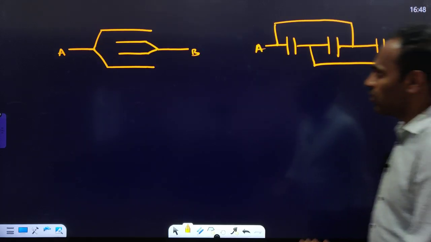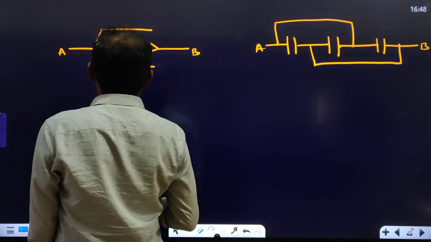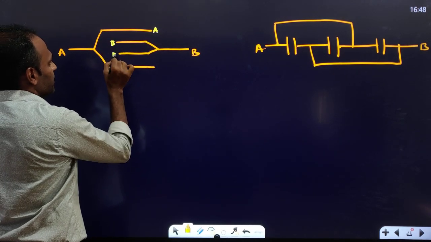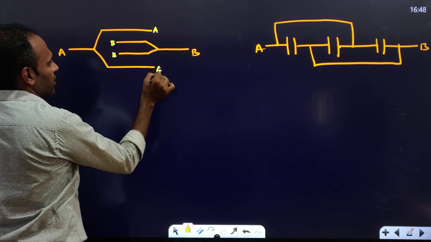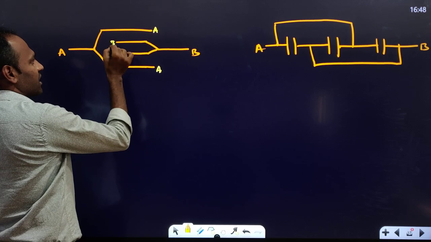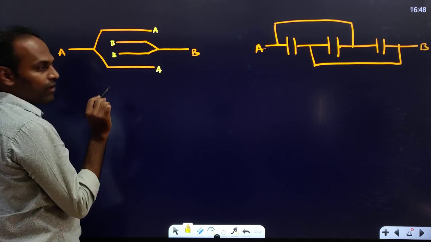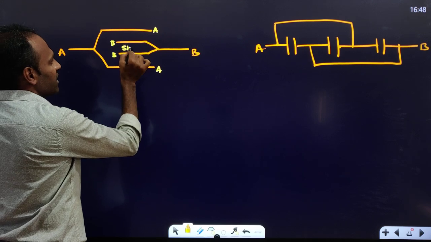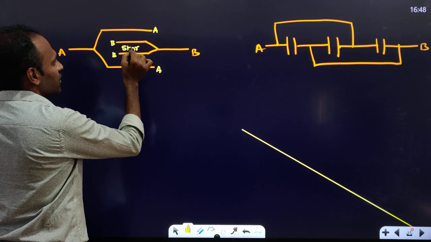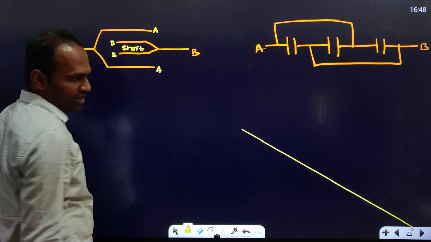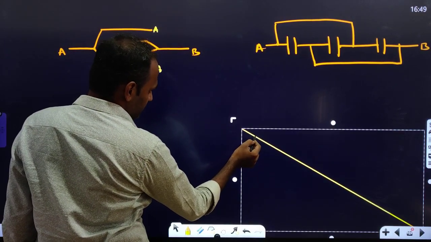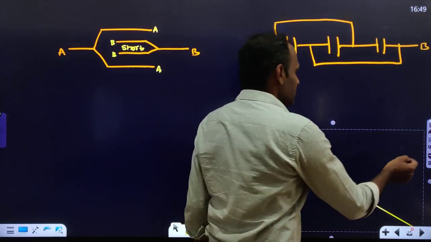Okay. Here we have some more. This is A, this is B, this is B, and this is A. See, this capacitor is connected between B and B only. If a capacitor is connected between the same point, then this is said to be a short-circuited capacitor. You just don't consider it. Leave it. Short-circuited capacitor. You just forget it, right?